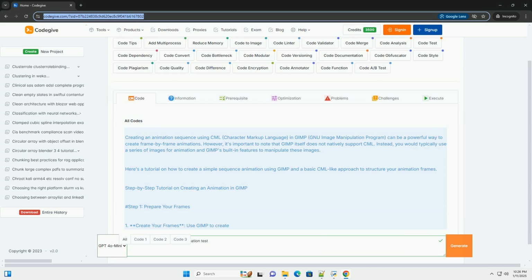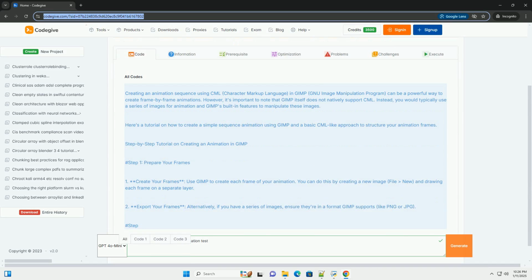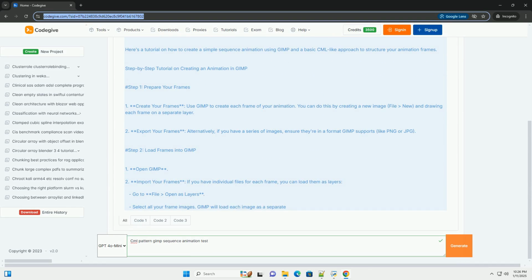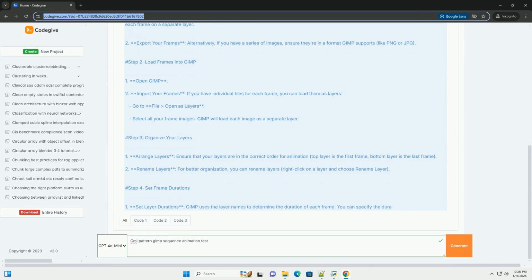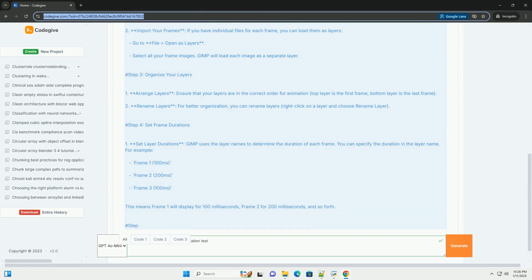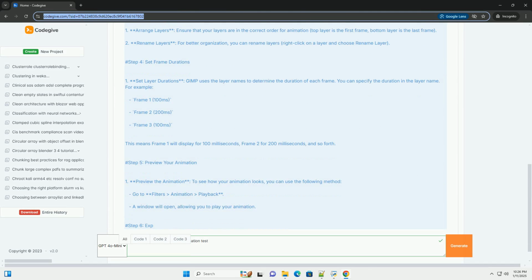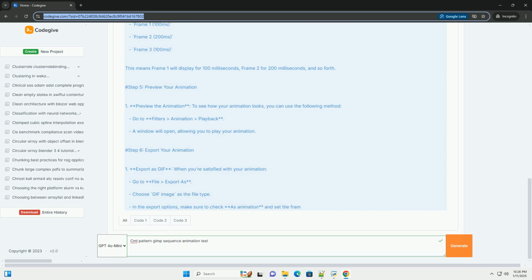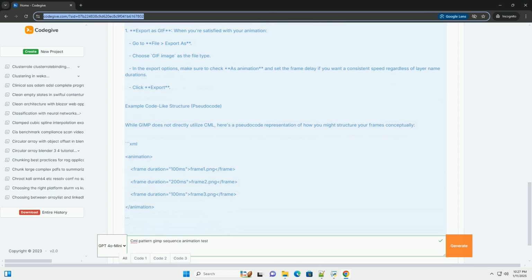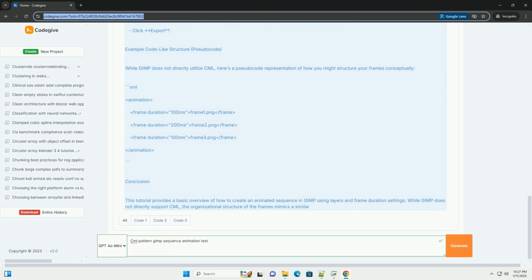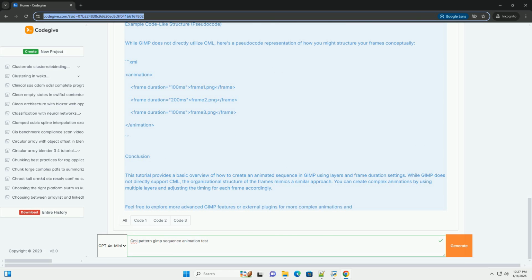Creating an animation sequence using CML, character markup language, in GIMP, GNU Image Manipulation Program, can be a powerful way to create frame-by-frame animations. However, it's important to note that GIMP itself does not natively support CML. Instead, you would typically use a series of images for animation and GIMP's built-in features to manipulate these images. Here's a tutorial on how to create a simple sequence animation using GIMP and a basic CML-like approach to structure your animation frames. Step-by-step tutorial on creating an animation in GIMP.